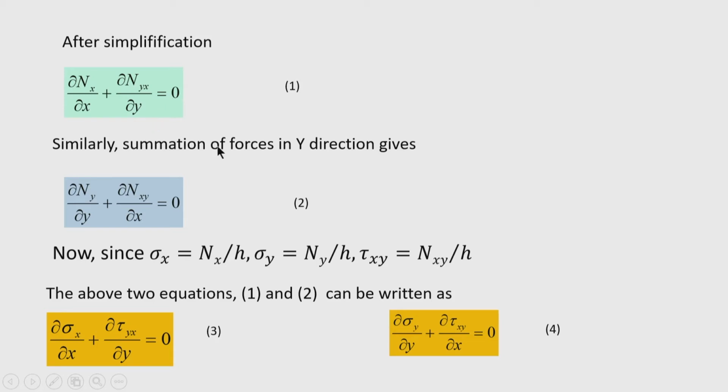Similarly, summation of forces in the y direction gives del Ny by del y plus del Nxy by del x equal to 0. So, these two are the equations of equilibrium in the x and y directions, and this is possible due to the membrane action of the plates.